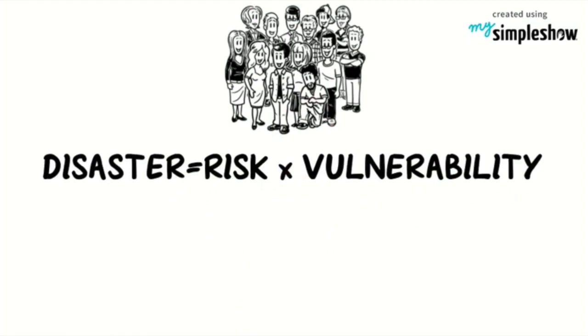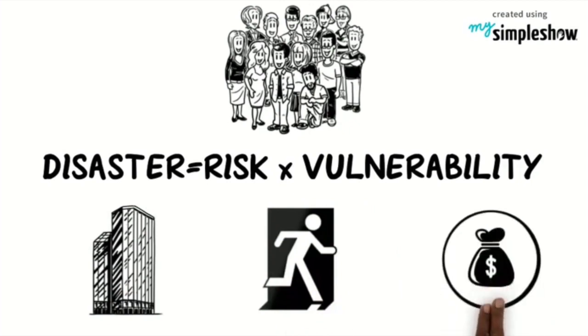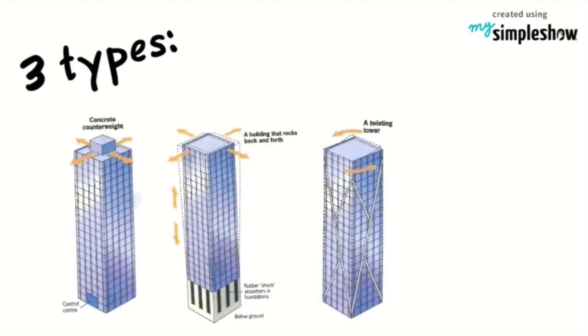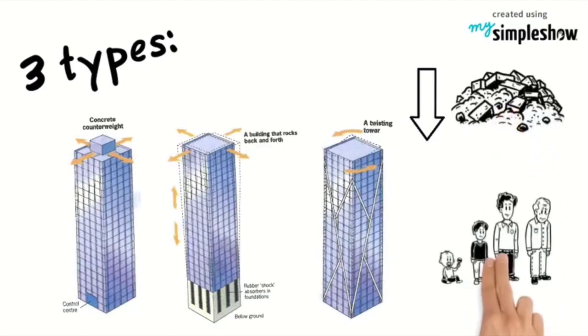There are three main steps to reducing the hazard. These are modifying the event, modifying the vulnerability, before finally modifying the loss. One way of modifying the event is by incorporating resistant aseismic building designs. There are three main types, including concrete counterweight building blocks, shock absorbers, and twisting towers. These designs reduce the chance of a building collapsing, preventing further loss of life, and reducing the chance of a hazard becoming a disaster.